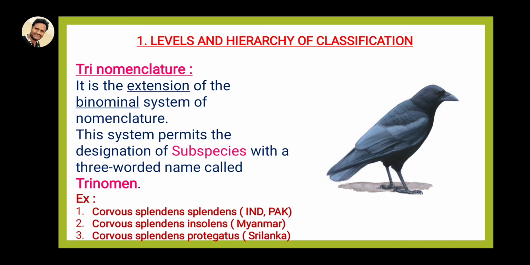The second example: in Myanmar, the crow is called Corvus splendens insolens. This is the Myanmar crow. The third one is Corvus splendens protegatus, the Sri Lanka crow. These three examples are most important for MSET and NEET bits. What is the crow called in Pakistan or Myanmar? Corvus splendens splendens is the India and Pakistan crow, Corvus splendens insolens is the Myanmar crow, and the final one is Corvus splendens protegatus. It is a three-word combination: genus, species, and finally the subspecies added. That is the Sri Lanka crow.